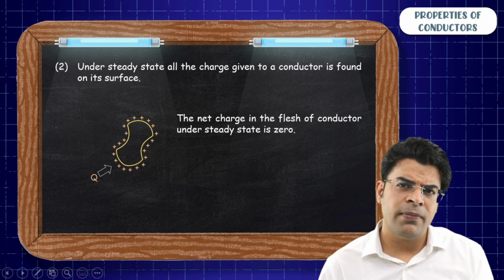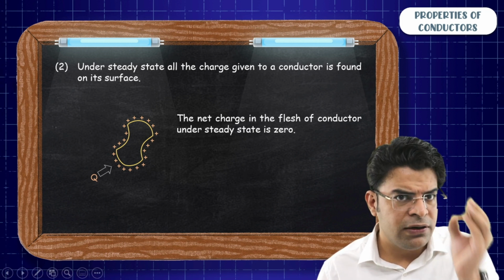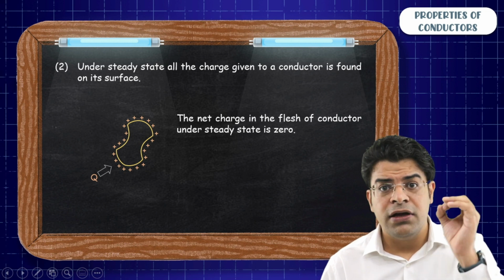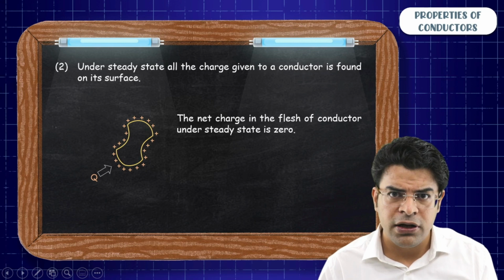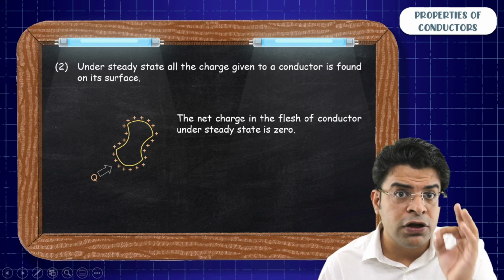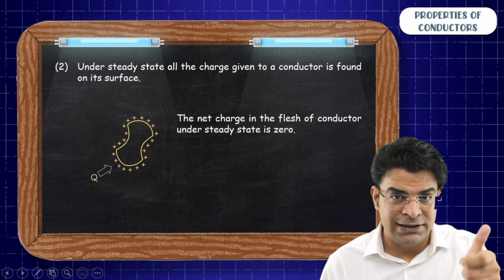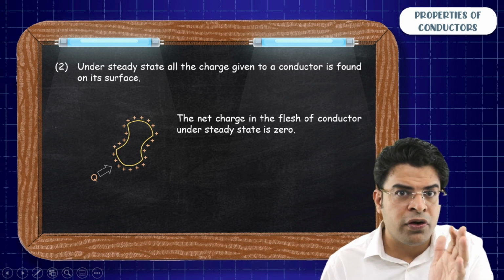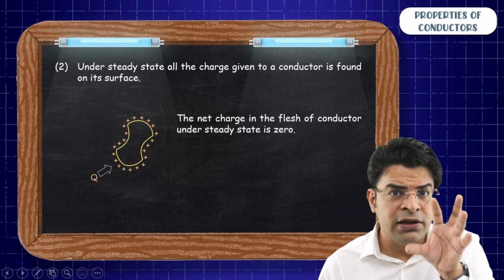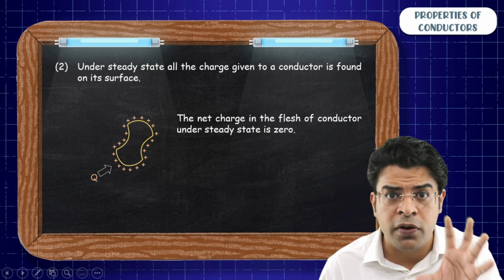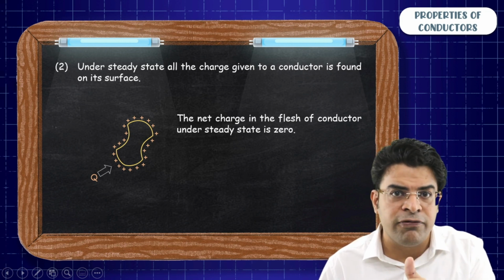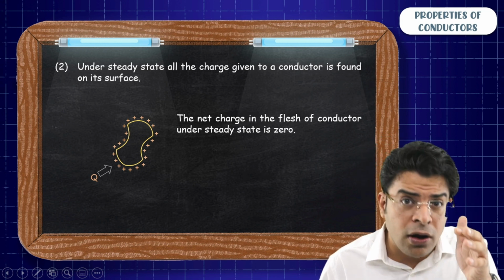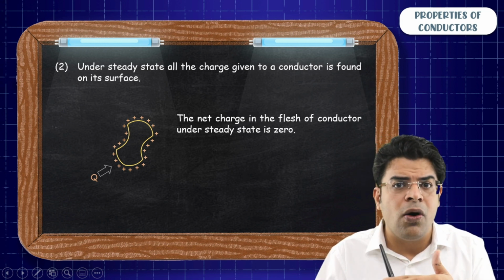Sir, why? Have you got the first point that under steady state, the net electric field in the flesh of conductor has to be zero? Have you got that point? If you haven't, think of the logic again. I am saying under steady state. It means that electrons are no more drifting to one side. If electrons present in the flesh of conductor are no more drifting to one side, it means that the net electric field has to be zero. So the induced electric field in the direction opposite to the external electric field cancels it out.